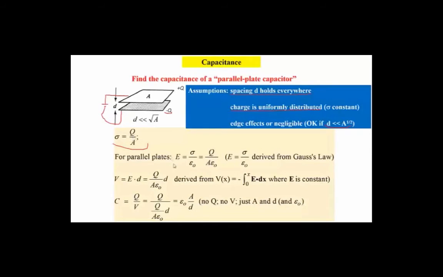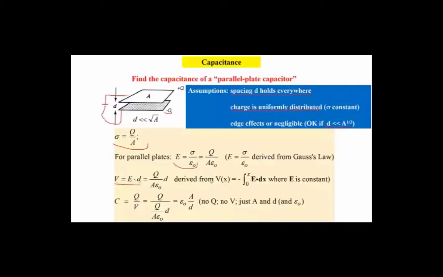And for parallel plates, we've derived this equation here, where E is the charge density over epsilon naught. Putting in the charge density, we have Q over A epsilon naught. This was derived from Gauss's law. So the voltage difference between the two plates is the E field that's inside times D.